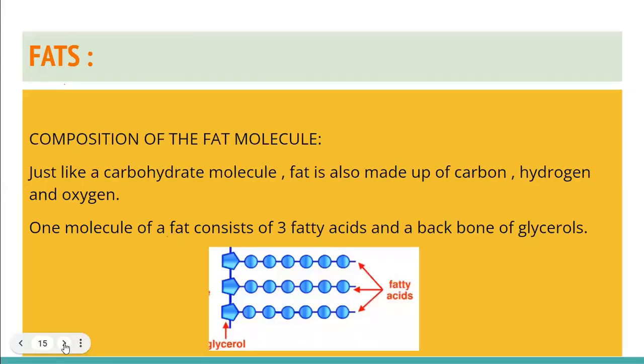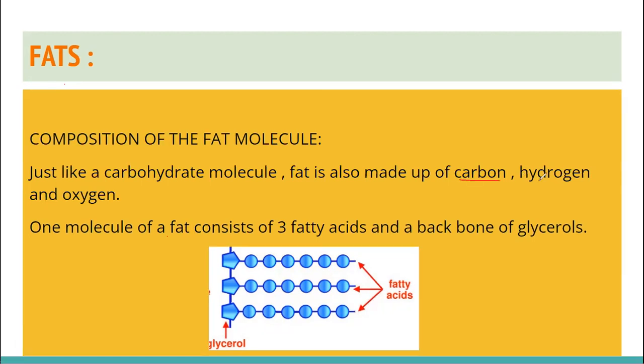What are fats? Fats are also organic compounds. Why? Because just like carbohydrates, they are also made up of carbon, hydrogen, and oxygen. This is the reason why glucose can be converted into fats. How? In our cells, excess of glucose which is not being used up. You are sending so much of glucose to your cells that it is not used up in cellular respiration.